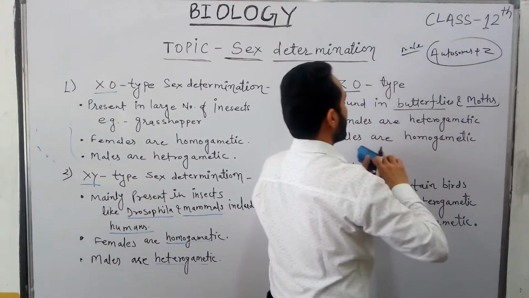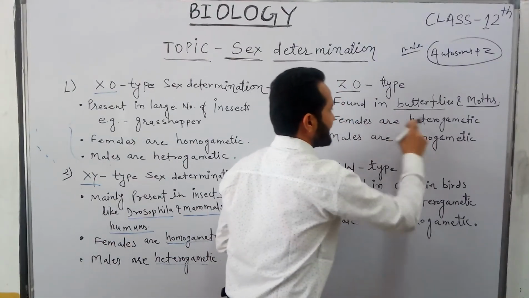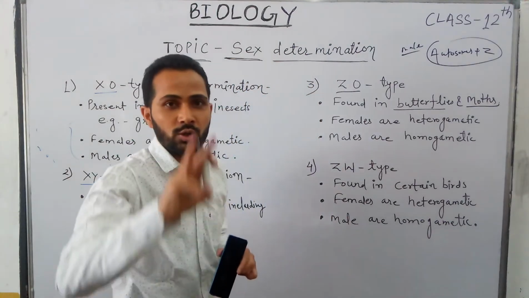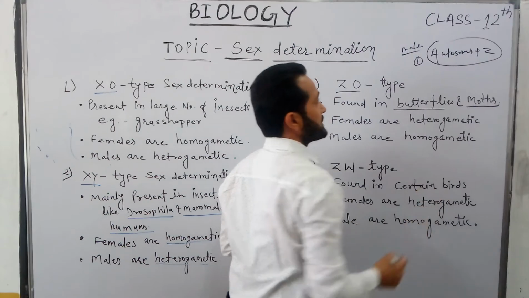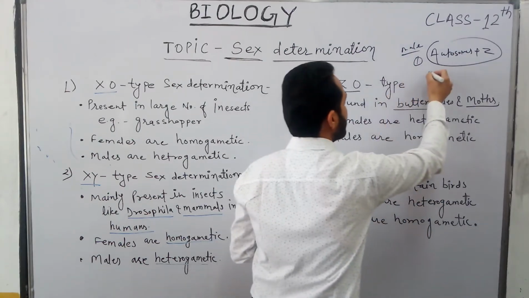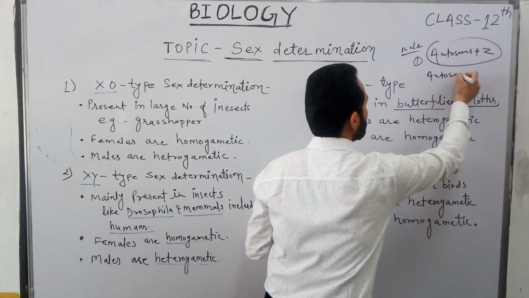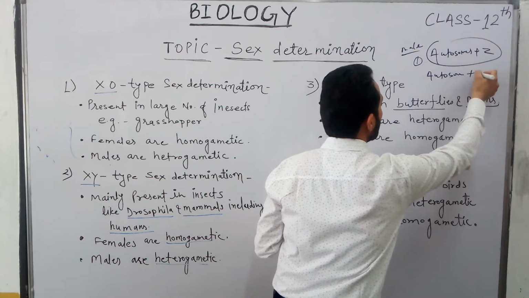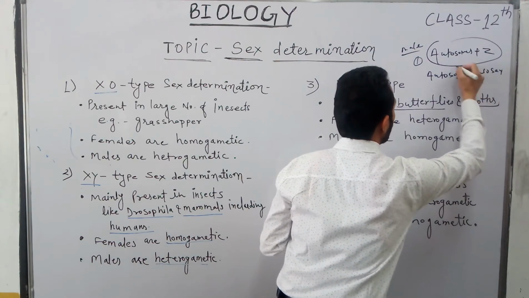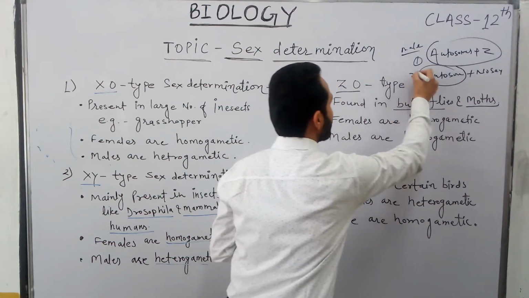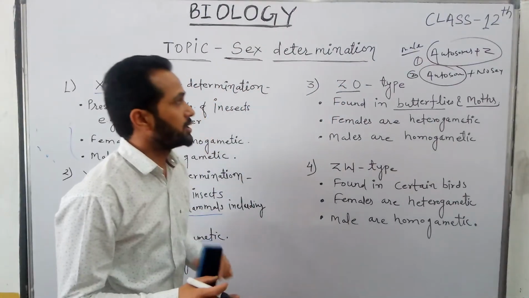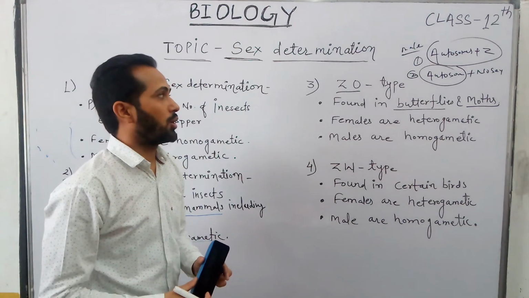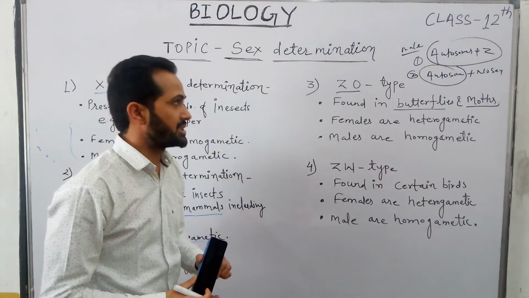On the other hand, the females are heterogametic, meaning they produce two different types of gamete. One is autosomes plus Z sex chromosome, and the other is autosomes with no sex chromosome, so only autosomes are there. These are the two types of gamete produced by females in the Z0 type sex determination mechanism.